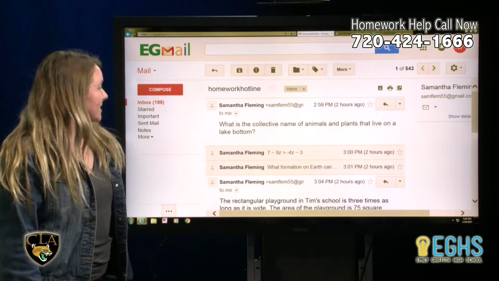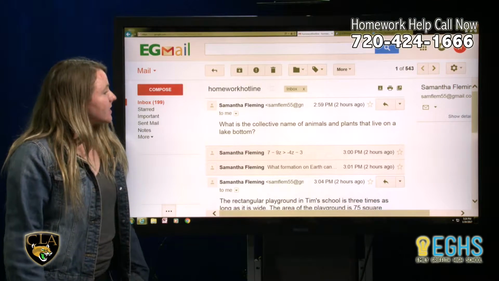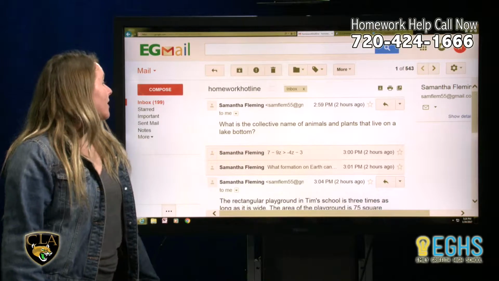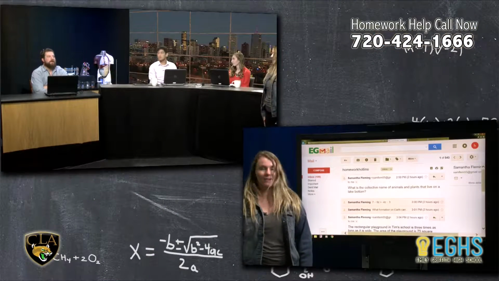Our next question is a science question. What is the collective name of animals and plants that live on the lake bottom? Sam, Carrie? Yeah, so those would be called benthos organisms.